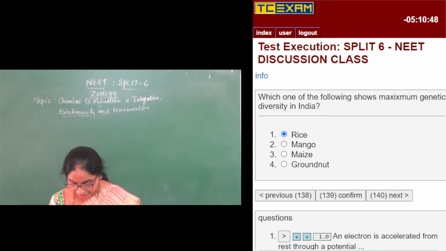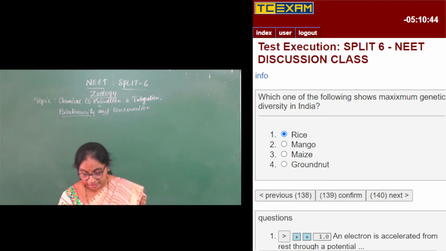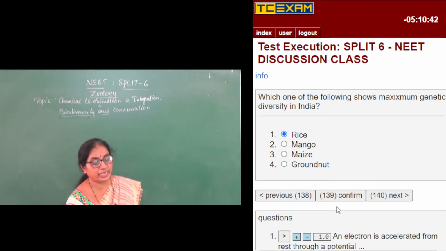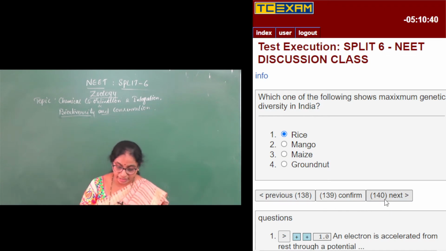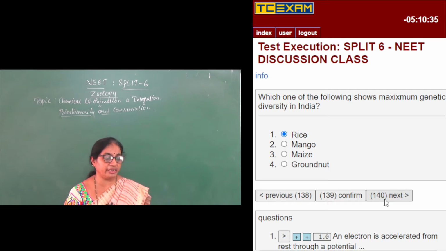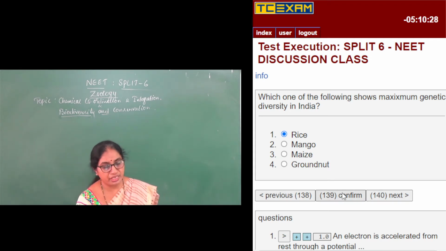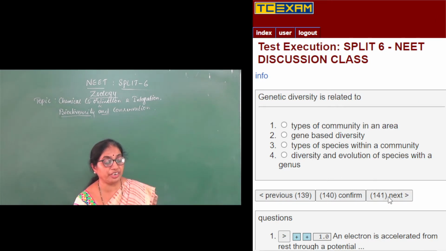Mango has nearly 1,000 different varieties, maize about 32,000 varieties, and groundnut about 194 varieties. Among these, rice has the maximum genetic diversity.